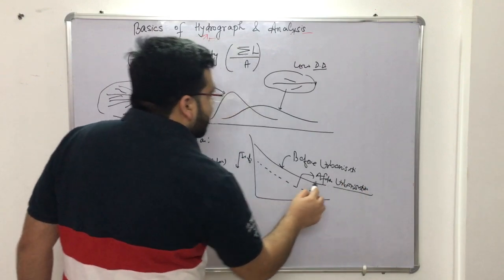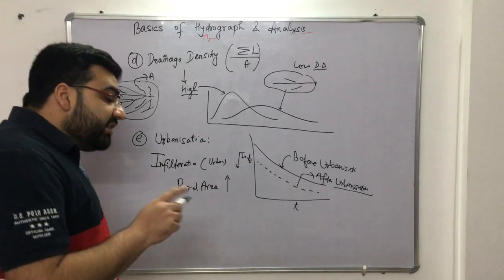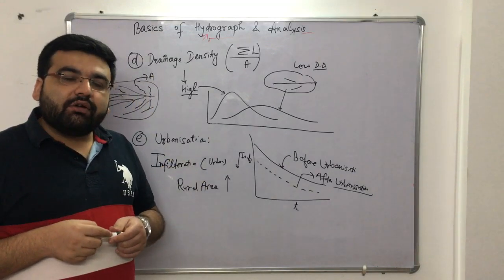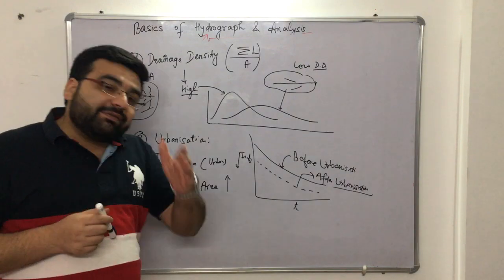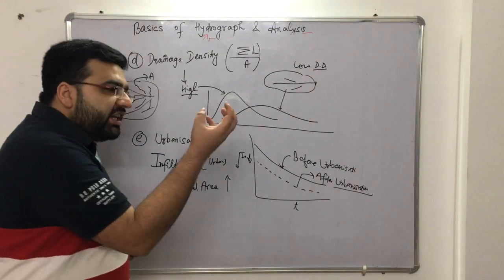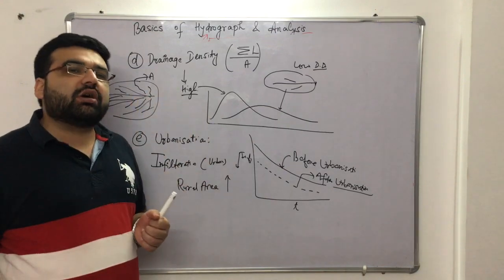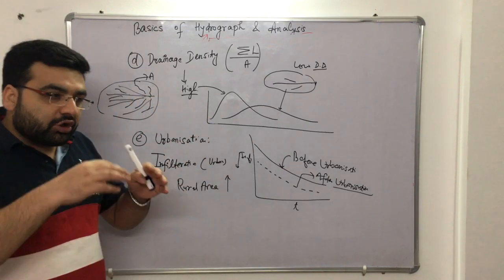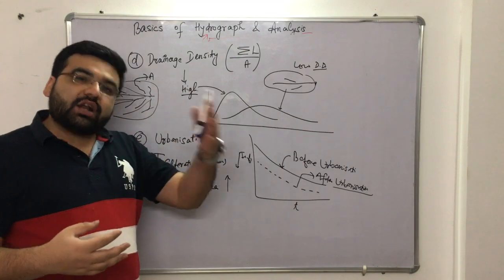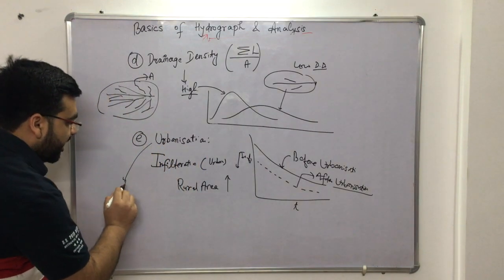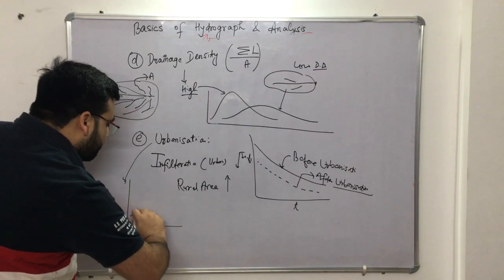Now if the infiltration is less, what will happen to the discharge? Will it be more or less? It will be more, right? Because only a little water can percolate or infiltrate into the ground surface, so a lot of water is available as runoff. Obviously, if you have an urban area, your hydrograph will show a peak.